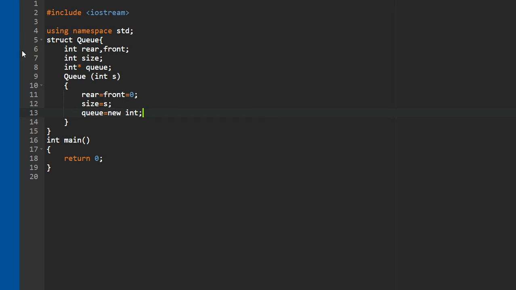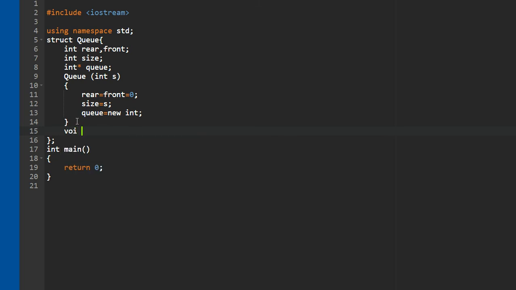Okay guys, here we have defined a queue, and we have assigned the size of the queue, with rear and front equal to 0 when we are creating a queue. Now what we are going to do is make the functions enqueue and dequeue inside the structure only.